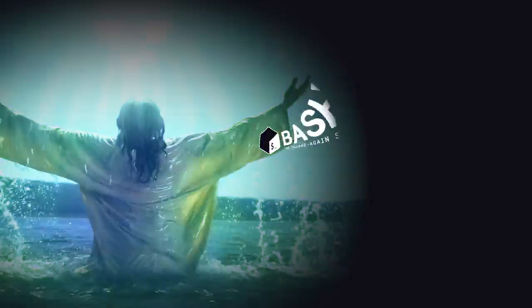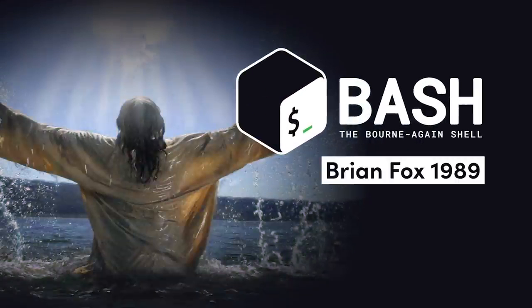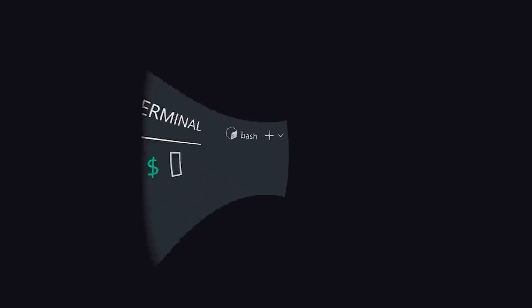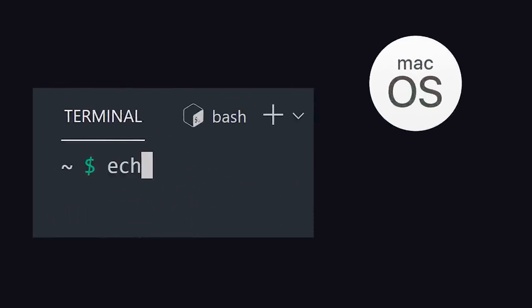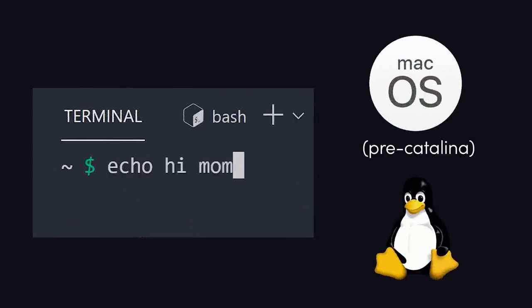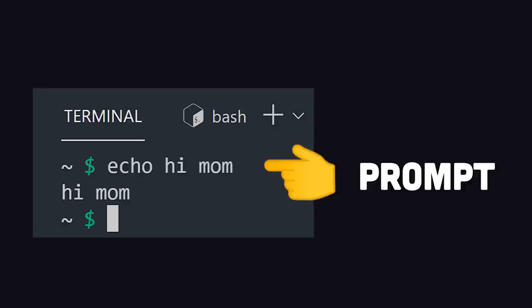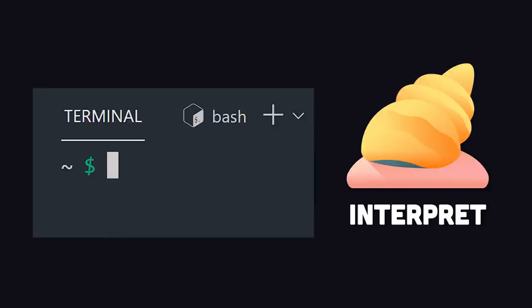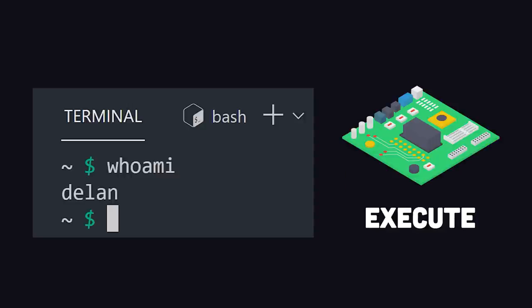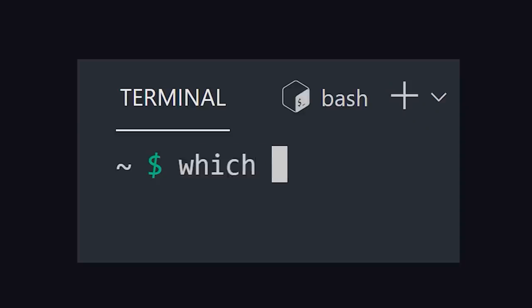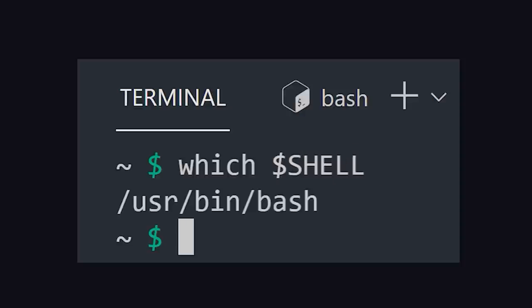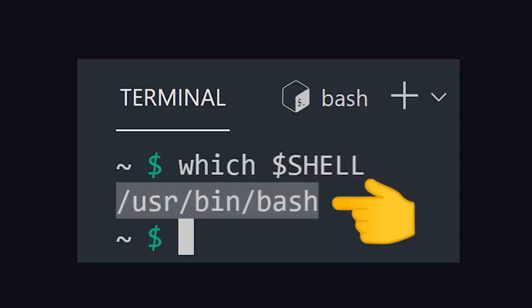That is, until 1989, when the Bourne Again shell, or Bash, came about. When you open up the terminal on a Unix machine, like Mac OS and most Linux distros, the default shell is usually Bash. It provides a prompt where you can type a command, which will then be interpreted by the shell and executed on the operating system. To find out if you're running Bash, type in which $SHELL from the command line. It's like any other application that lives in the binaries directory.